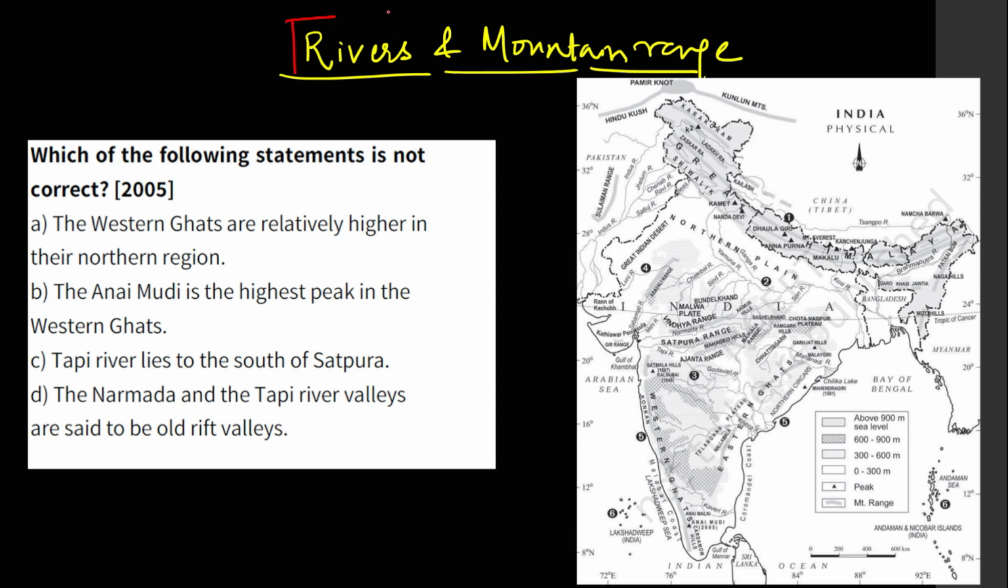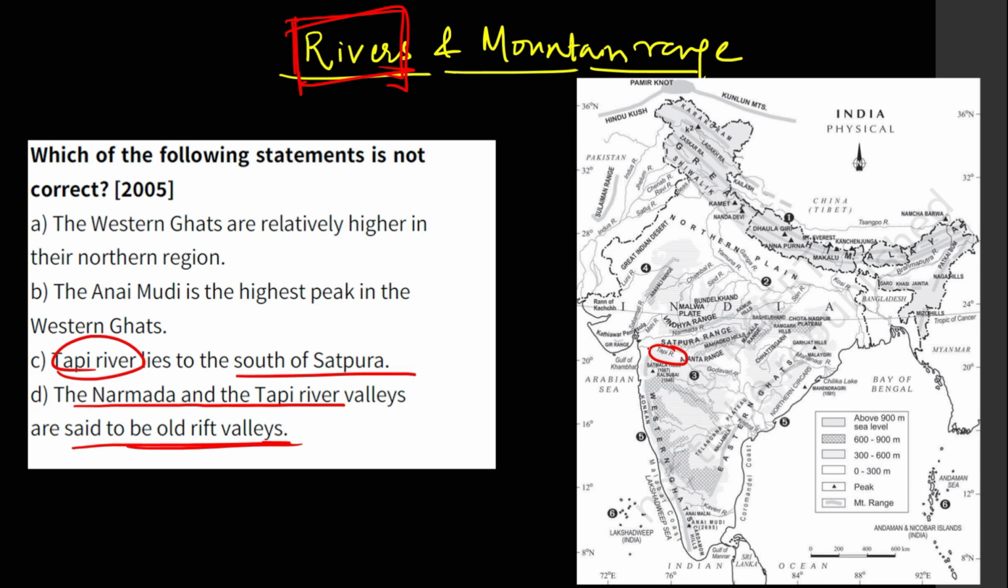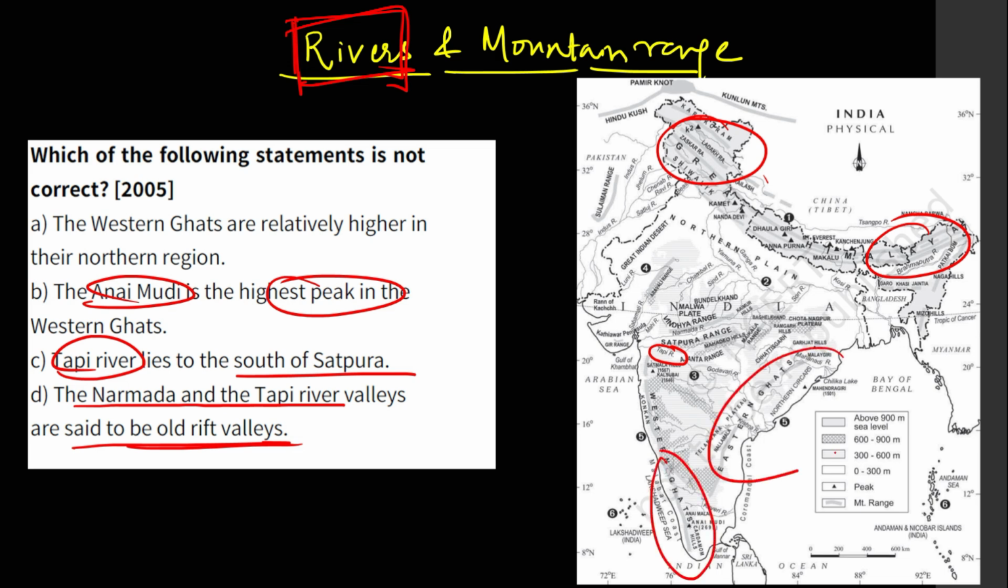Okay, just one more question. Last, rivers. You can see the Tapi river, south of Satpura. Directly it is the Tapi river. Narmada and Tapi, Rift Valley. Anaimudi, highest peak. Highest peak of the Himalayas, of the Northeast Himalayas, of the Western Ghats, of the Eastern Ghats. Obviously, these are very, very important ones. So this is how UPSC is asking questions.